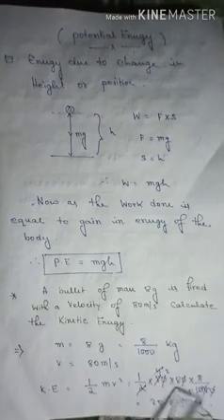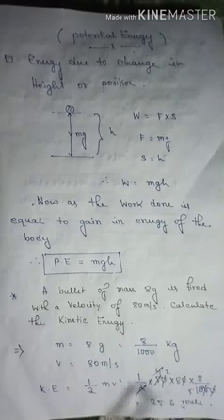If you cancel from the numerator and denominator, we finally get approximately 25.6 joule. So these numerical problems are very easy in case of kinetic energy.